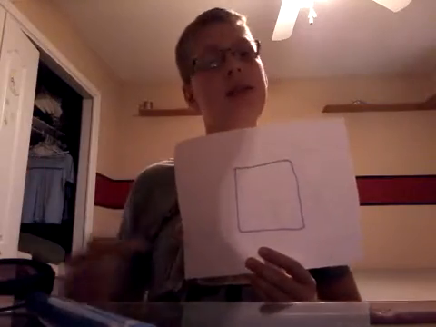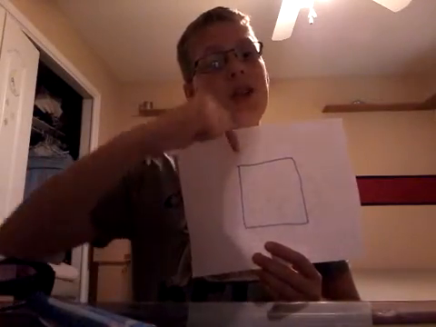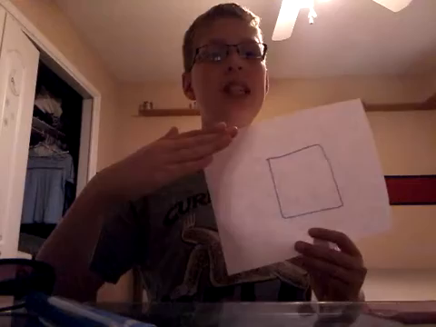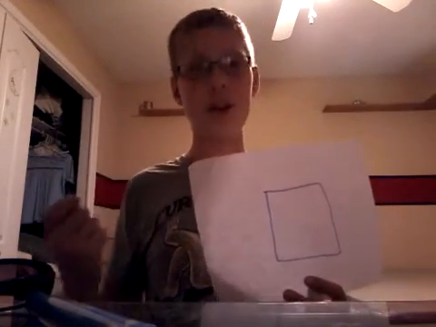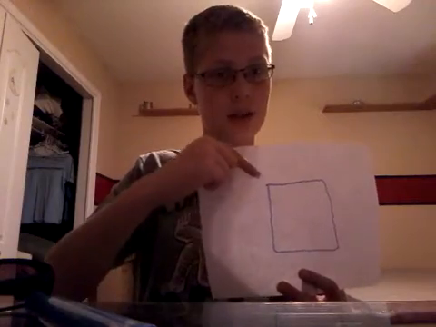And then vertices are these. Vertices are points. When two lines meet together in the shape, it'll form a point, or mathematically a vertex. And this is a vertex, and that's also a vertex. So now we have just figured out what vertices, angles, and sides are.